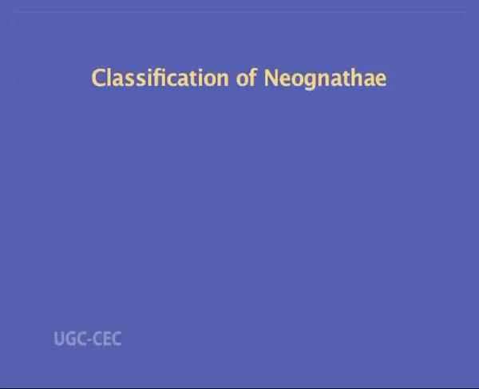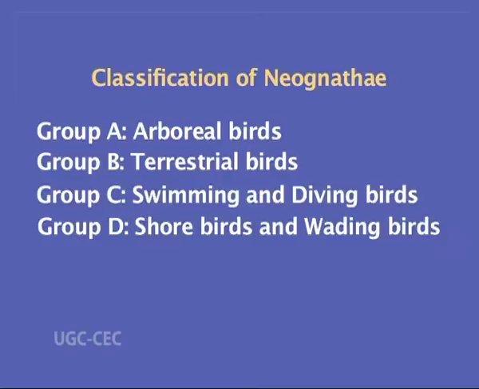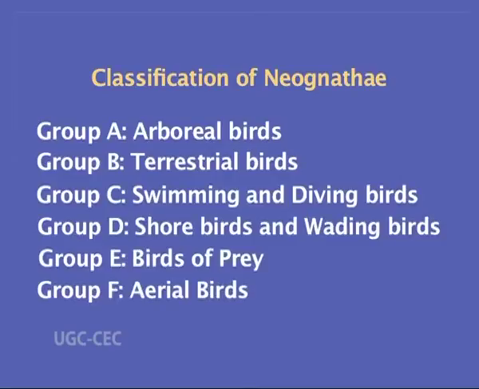They are omnipresent, and their distribution is all around the world. It comprises 6 groups, namely arboreal, terrestrial, swimming, shore, prey and aerial birds. Each group has its own orders, totally making Neognathae a rich combination of 19 orders.